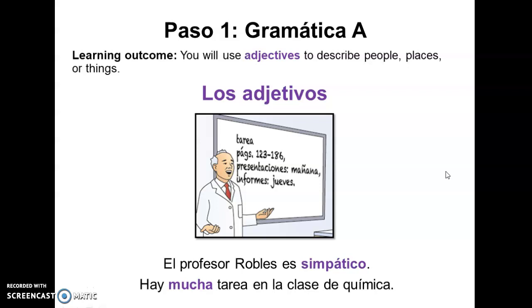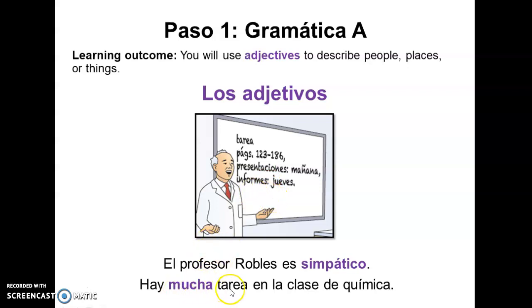Adjectives, we use them all the time to describe people, places, or things. Here in our example we see Professor Robles. So we can say that el Profesor Robles es simpático. So Professor Robles is nice.